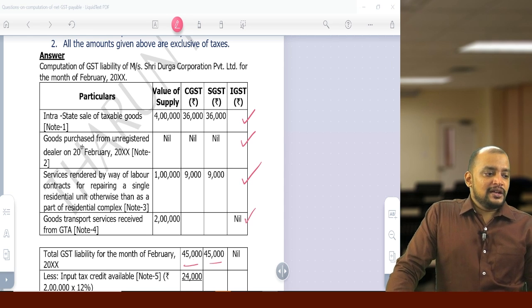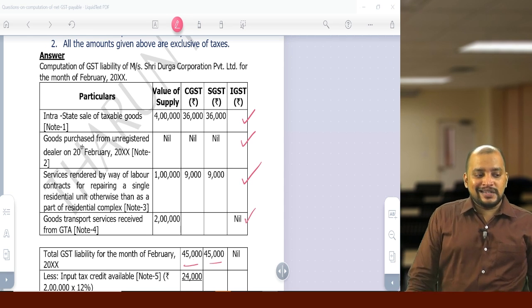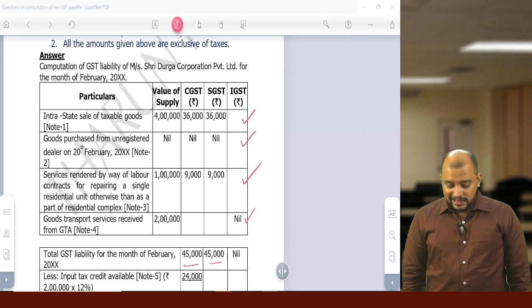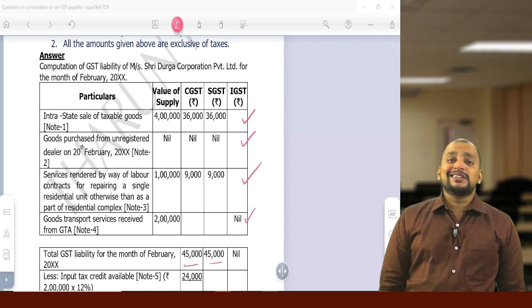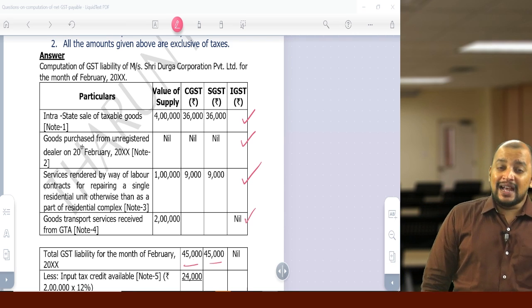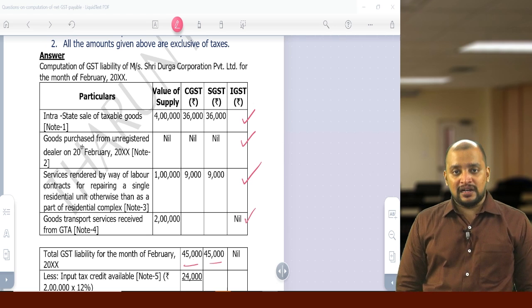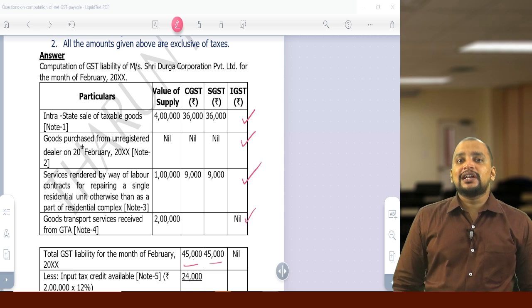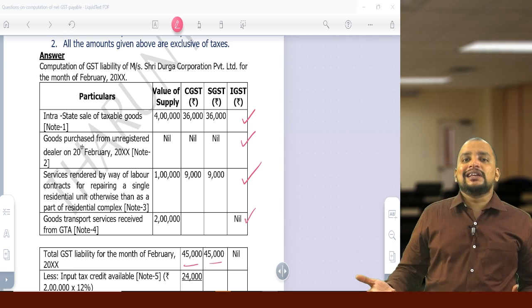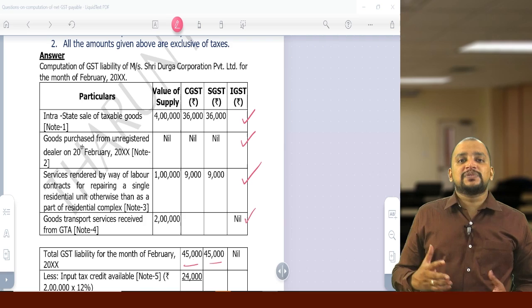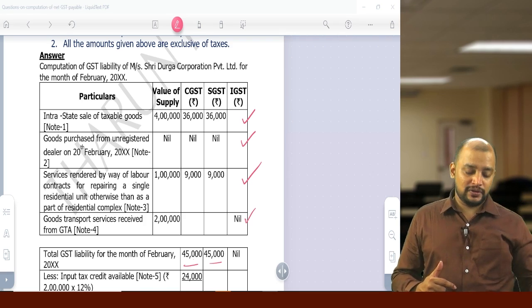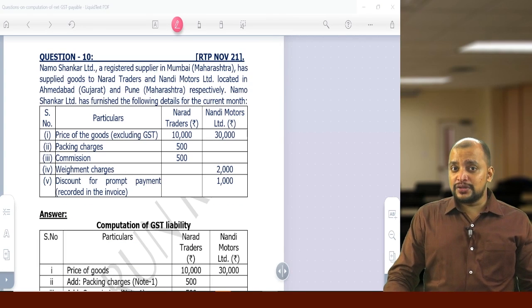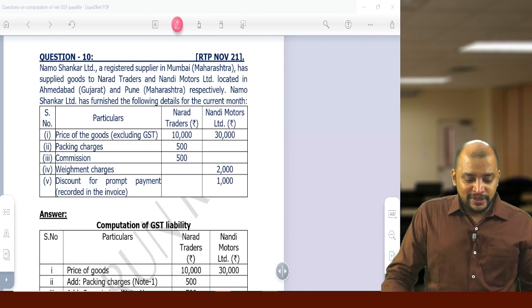Then, in case of transfer of ITC to a distinct person, it should also be in the same state. See, that is a condition given in the GST portal, but that condition is not given in the law. So logically, in the law there is no such information, but only in the portal it is given. Whenever we transfer the ITC, the recipient should also be in the same state, is a restriction imposed by the GST portal. So you write that way only in the exam. Law-wise there is no restriction. Okay. Then question number 10.